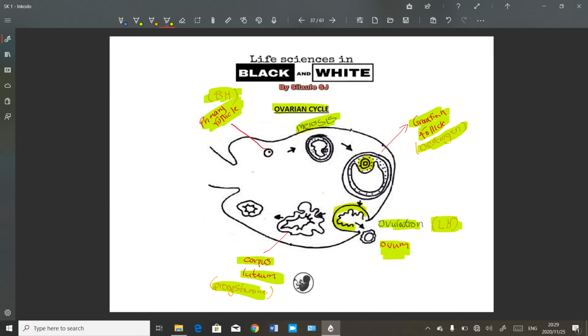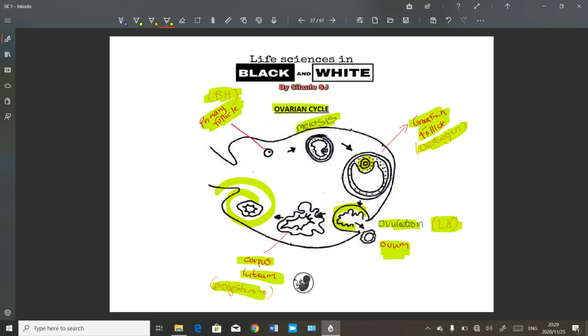So which means if that ovum meets a sperm cell and fertilization takes place, that means the corpus luteum will continue to grow so that we can have enough progesterone to maintain the pregnancy. But in this case, as in the diagram you can see, the corpus luteum actually decreases in size.